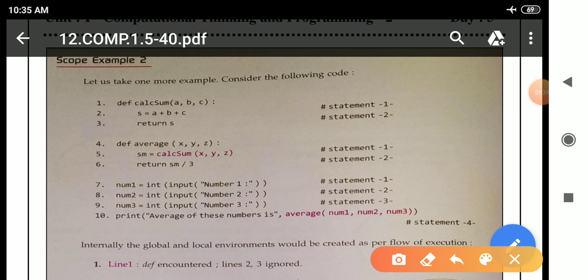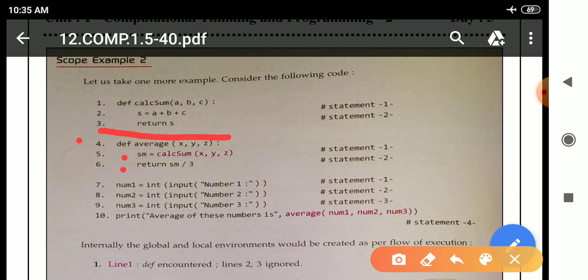After that the Python interpreter will execute line number 4, means the second function def average in parenthesis x comma y comma z. X comma y comma z are parameters inside the parenthesis and at last there is a colon. So this line number 4 will execute, and lines 5 and 6 will not execute, means they will be skipped by the Python interpreter.